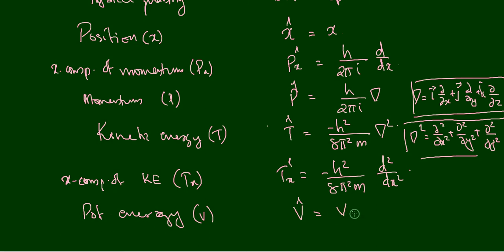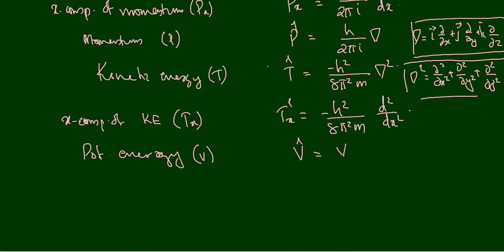So you can understand that this is a multiplication operator, or a multiplier. The position operator is a multiplier, but the momentum operator is a differential operator. The kinetic energy operator is also a second order differential operator, but the potential energy operator is a multiplication operator, or a multiplier.